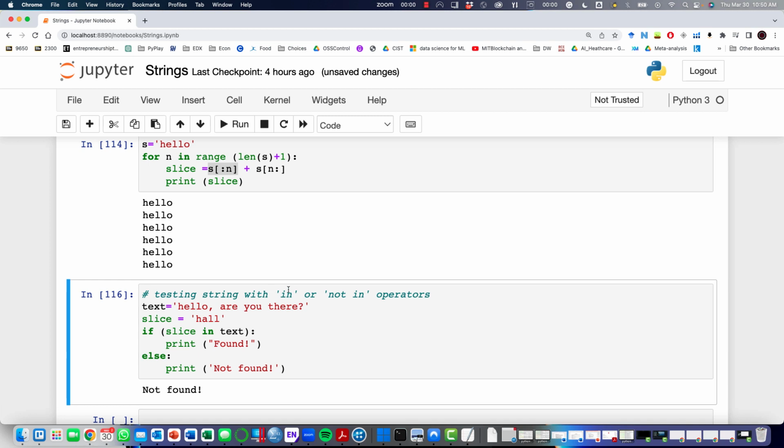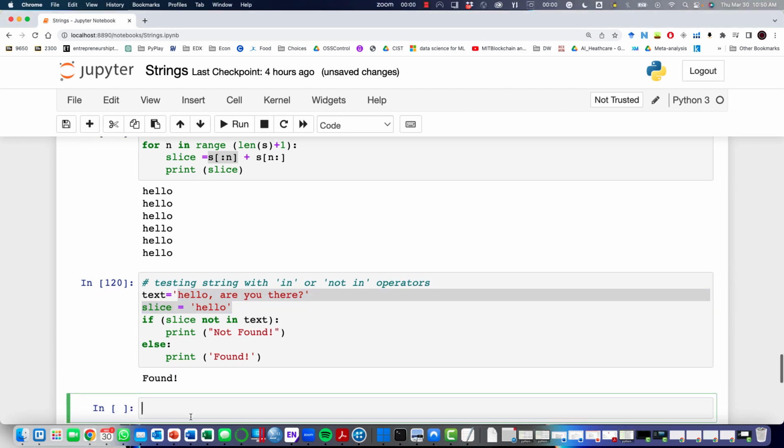And if we want to reverse these statements, we can use the not in operator. So if I'm saying not in, I should reverse these statements as well. So I'm going to remove that. If it's not in text, say not found, and if it's in it, you can say found. Same thing. In this example, this slice is not part of the text, but if it was hell, it would be part of it, and it would say hello is found. In this way we can check if, for instance, a keyword exists in a paragraph or in a piece of text.